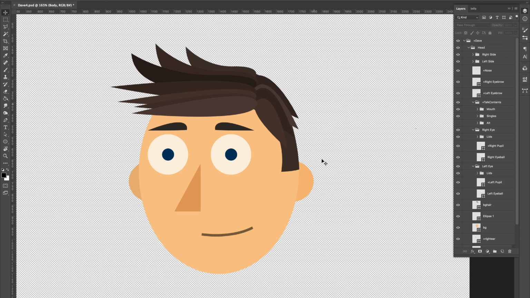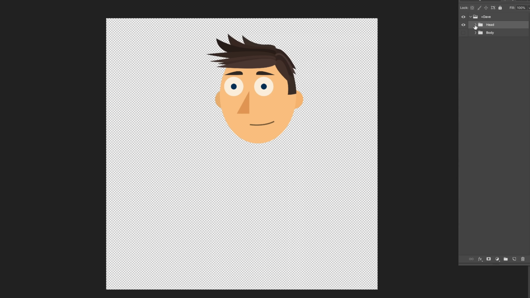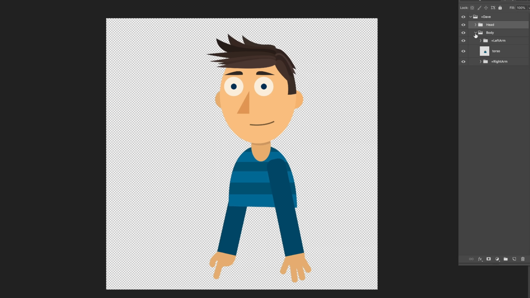I mean, look at this. This is simple stuff. This is a circle, this is a triangle, this is really basic pen tool 101 type stuff. I'm not doing crazy, complicated illustration stuff here. It's really simple, basic shapes. All right, so we're done with the head. Let me twirl that up and let's move on into the body.